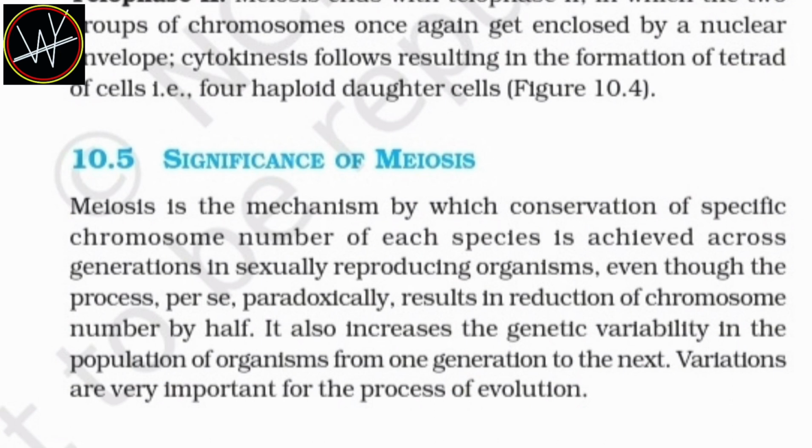10.5 Significance of meiosis. Meiosis is the mechanism by which conservation of specified chromosome number of each species is achieved across generations in sexually reproducing organisms. Even though the process paradoxically results in reducing the chromosome number by half, it also increases the genetic variability in the population of organisms from one generation to the next. Variations are very important for the process of evolution.